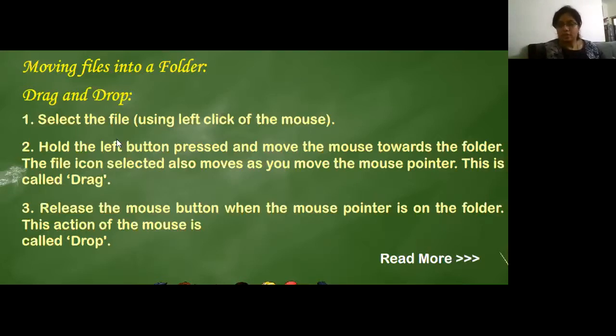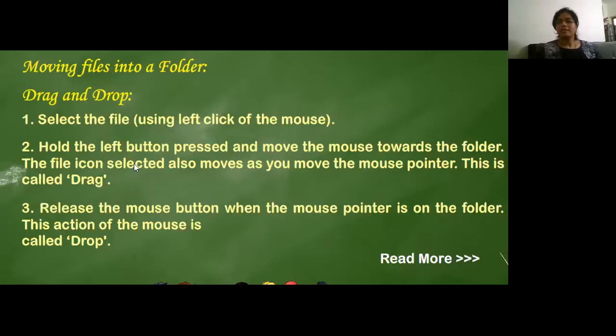Select the file. First, whichever file you want to drag and drop into the new folder, you have to select it first. How do we select it? By using our left click. One single click is enough to select the file. Hold the left key button. Once you have selected, now what you are supposed to do, keep your left click pressed only. You're not supposed to release the left key. Keeping the left key pressed, move the mouse towards the folder.